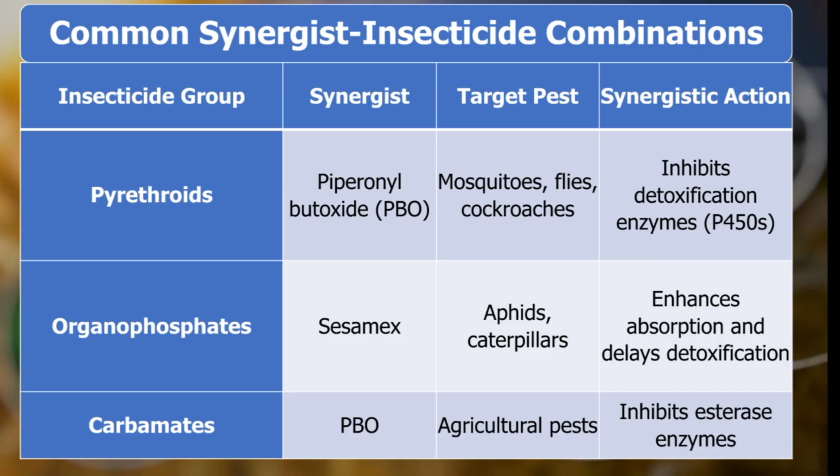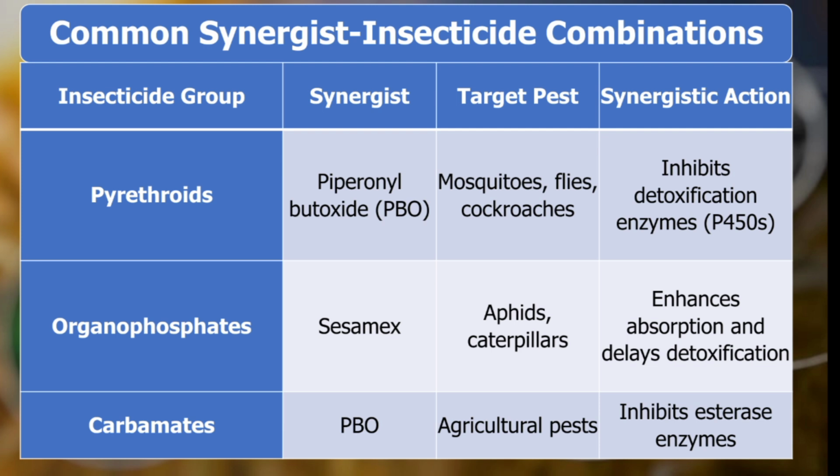So these are the common synergist-insecticide combinations. When we use the pyrethroid group of insecticides with the synergist piperonyl butoxide for control of mosquitoes, flies and cockroaches, then we can see the synergistic action, which is inhibition of detoxification by the enzyme P450. P450 is a cytochrome P450 enzyme which degrades the pyrethroid insecticide, but after using the synergist it cannot degrade